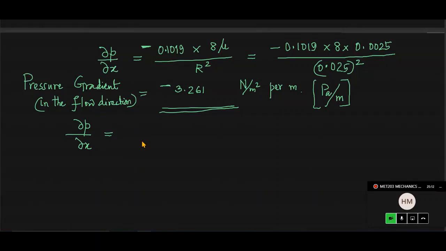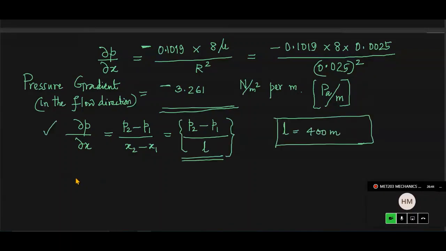Dou P by dou X is actually P2 minus P1 divided by x2 minus x1. This is the pressure gradient, and P2 minus P1 is final minus initial. That's why the minus sign comes.